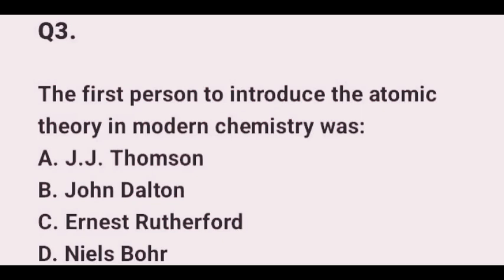And also, atoms of the same elements may differ in mass. That's isotope, the previous question we just solved. So later, scientists also improved this model. Scientists like J.J. Thomson, Rutherford, and Niels Bohr. J.J. Thomson discovered the electron, Rutherford discovered the nucleus, and Niels Bohr developed the planetary model. John Dalton is credited with laying the foundation for atomic theory in chemistry. So the correct option there is option B, John Dalton.